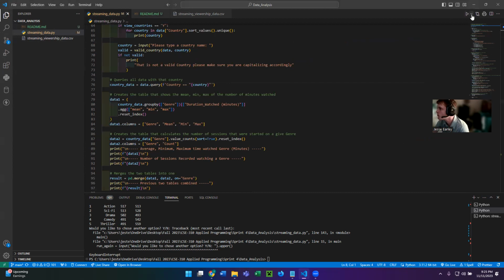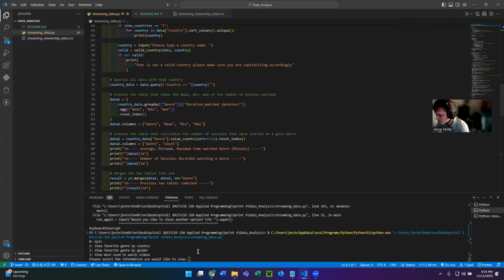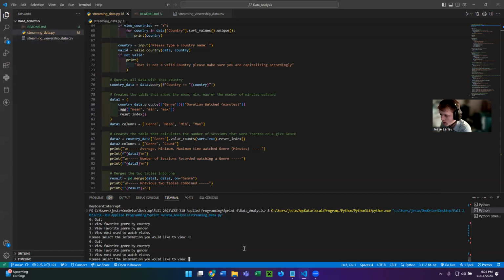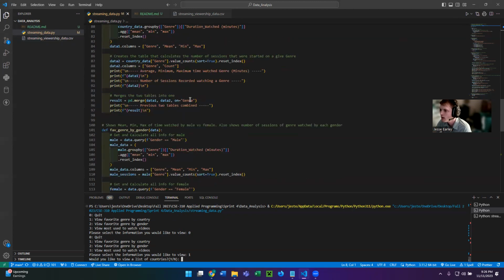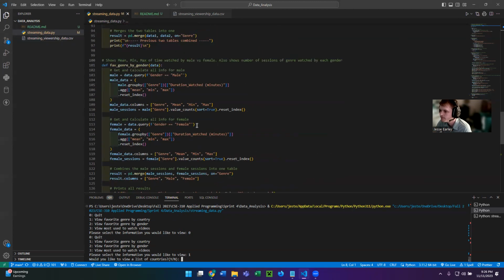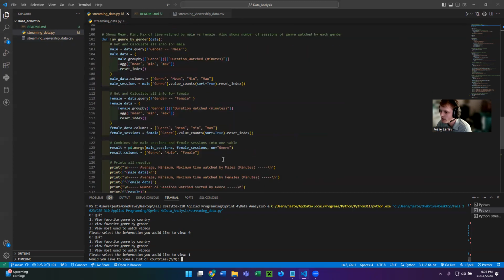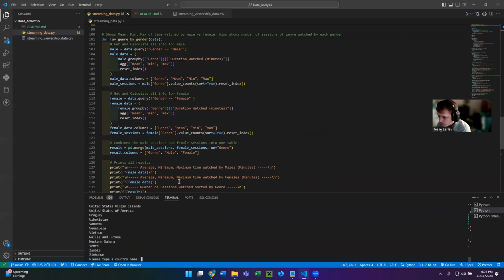So as I run my program here, I can either quit, or I can do favorite genre by country. Then you have the option to list valid countries, which I used a unique filter for so that it only gives one of each and then sorts it. If I say yes, it gives me a list of all of the countries that have data attached to them.